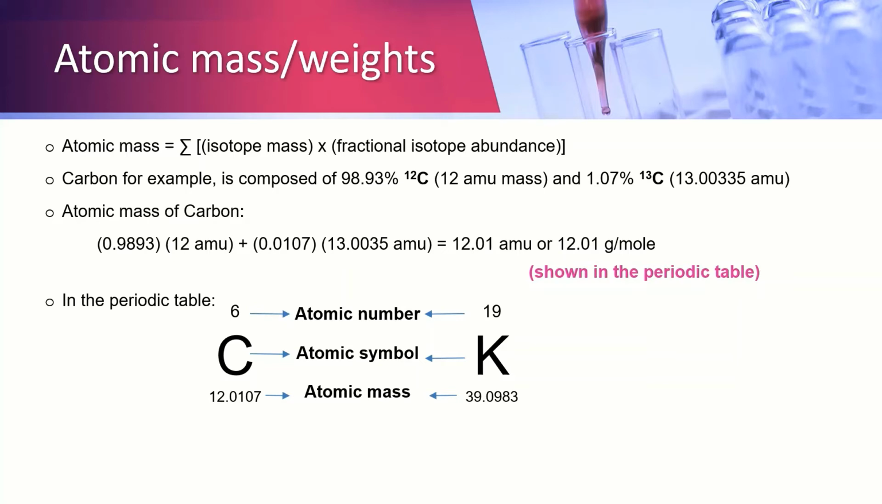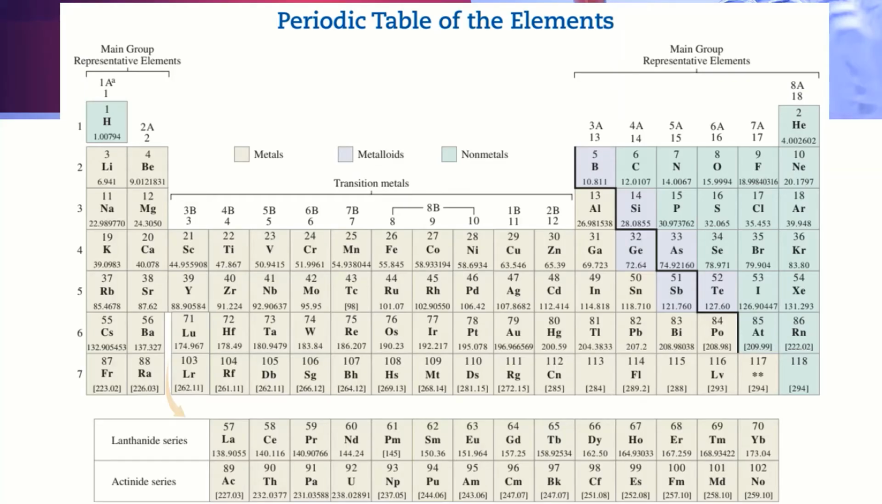In the periodic table, the atomic number is placed on top of the atomic symbol while the atomic mass is below the symbol. This is a periodic table. Periodic tables can be presented in various ways. In this table, the elements are classified according to their chemical properties.